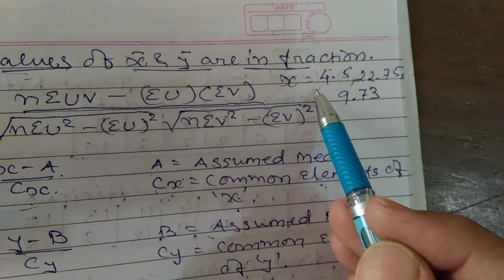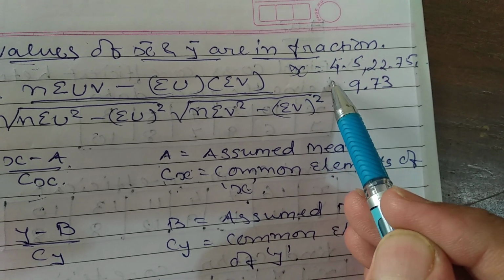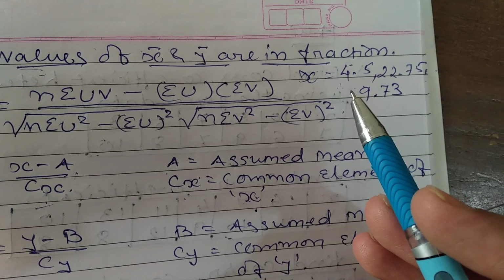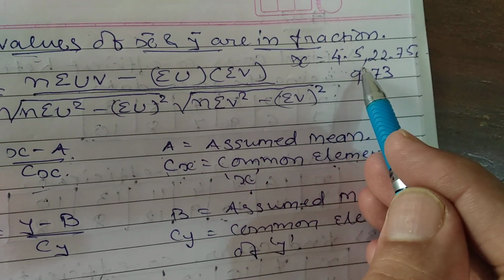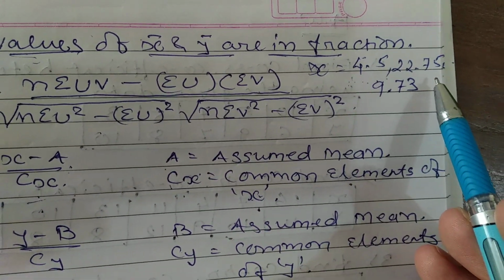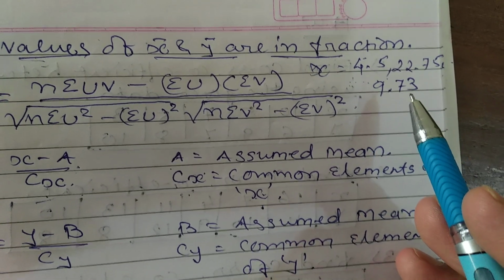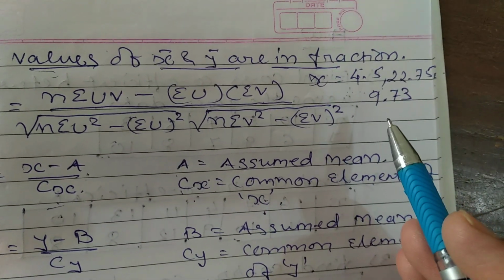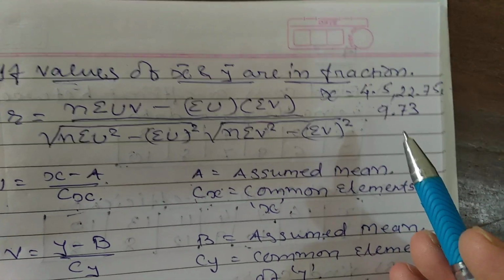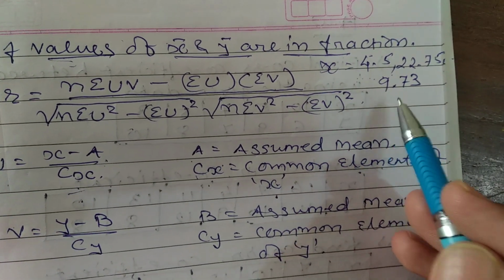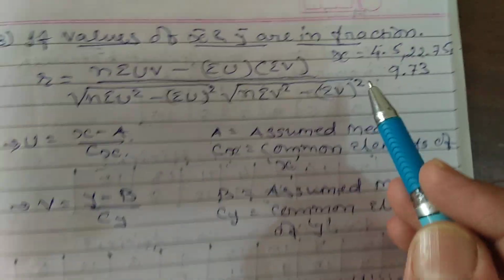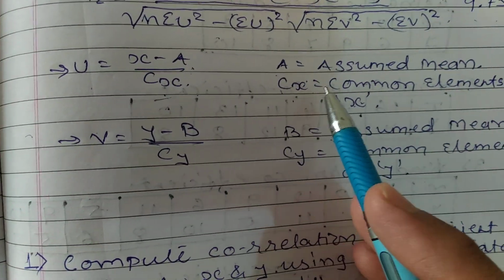Suppose x bar is 4.5, then for the assumed mean, whatever you require or like, you can take that amount as the assumed mean. For 4.5, 4 will be the assumed mean. For 22.75, the perfect figure 22 would be your assumed mean. You may take 23, you may consider 25, you may consider 20. For 9.73, you may consider 10 as your assumed mean. That means the assumed mean will be in a perfect figure.